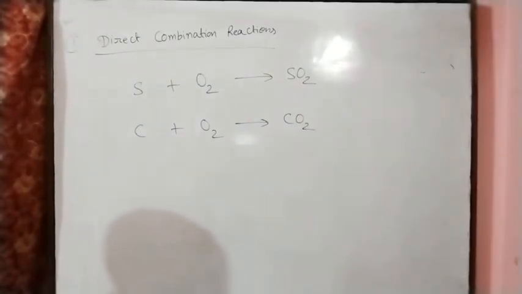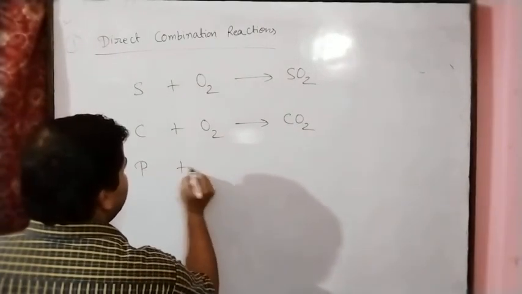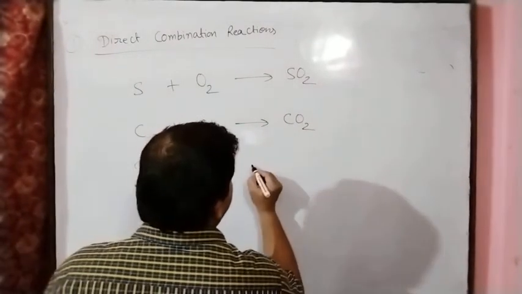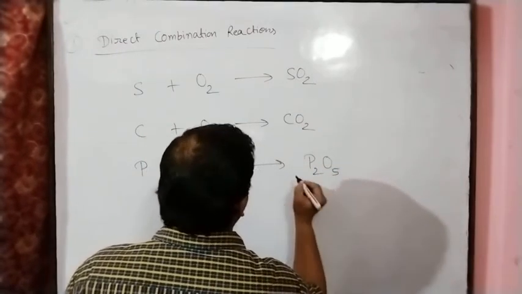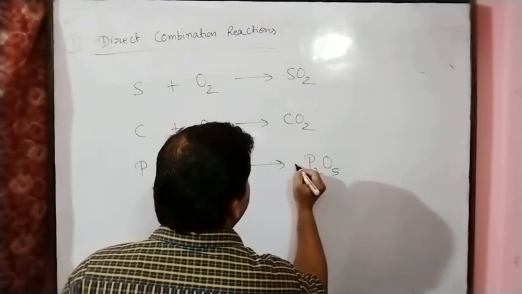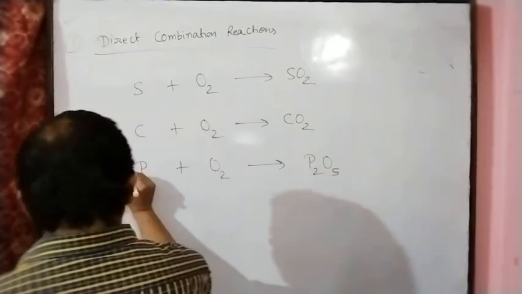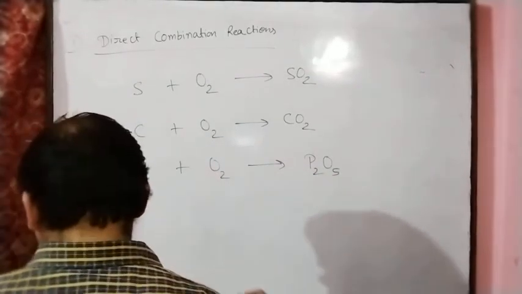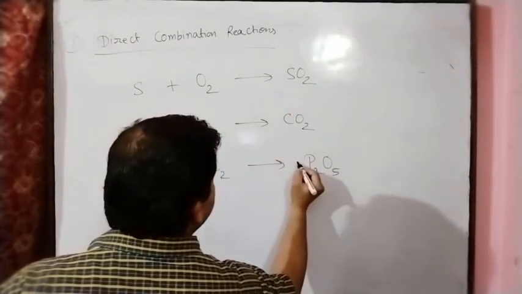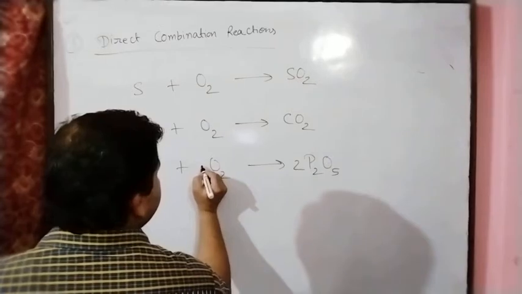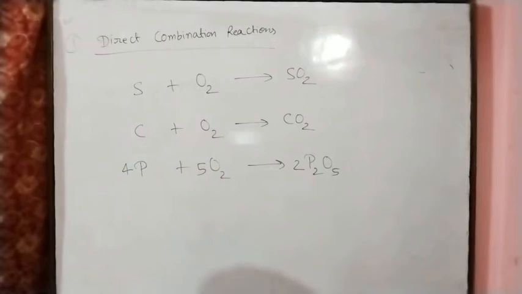And in the same manner, phosphorus, also a non-metal, reacts with oxygen, and we get phosphorus pentoxide, P2O5.